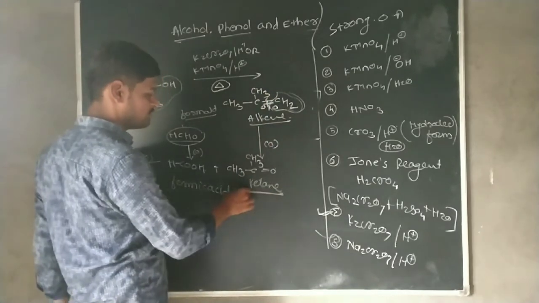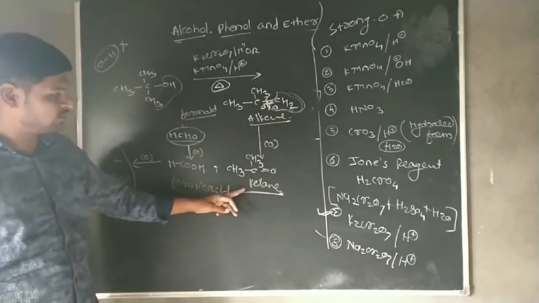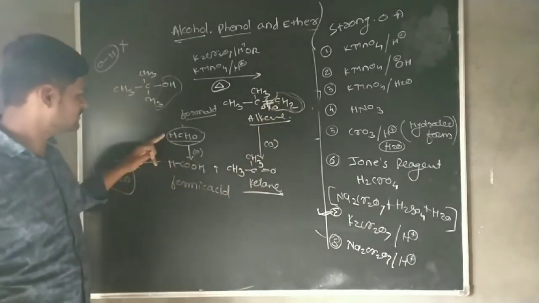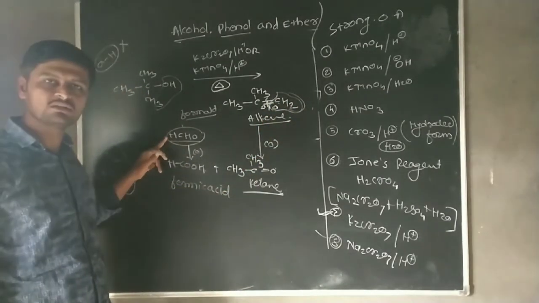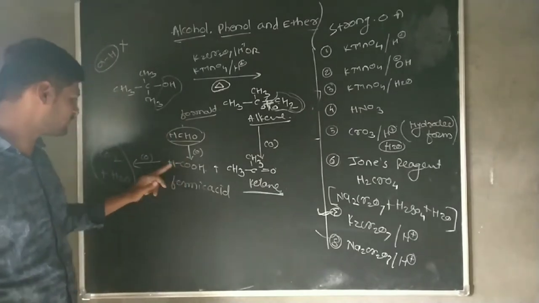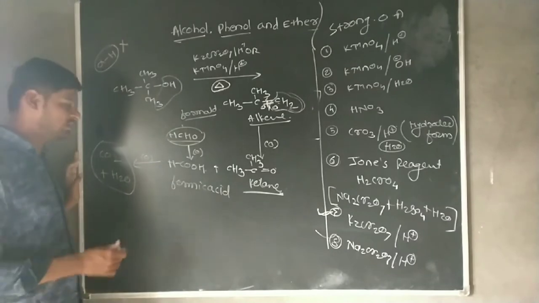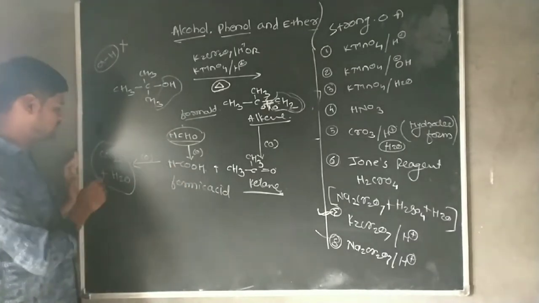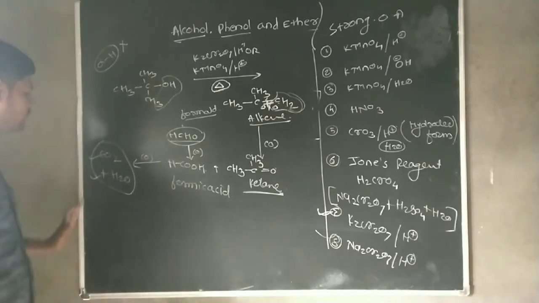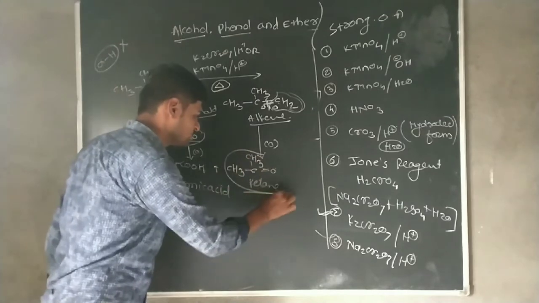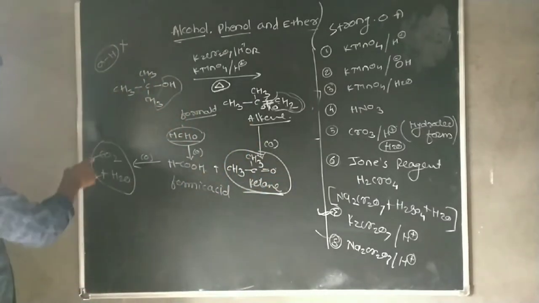There is a formation of the respective ketone as well as an aldehyde, that means formaldehyde. The formaldehyde undergoes the oxidation reaction to formic acid. The formic acid is the least stable, therefore it undergoes oxidation easily, forming CO2 and H2O. That means the final product of the oxidation reaction of tertiary alcohol is ketone plus CO2 and H2O.